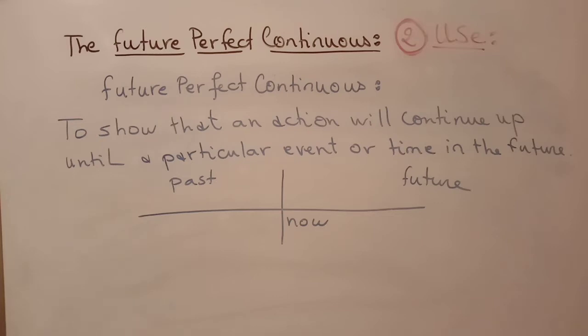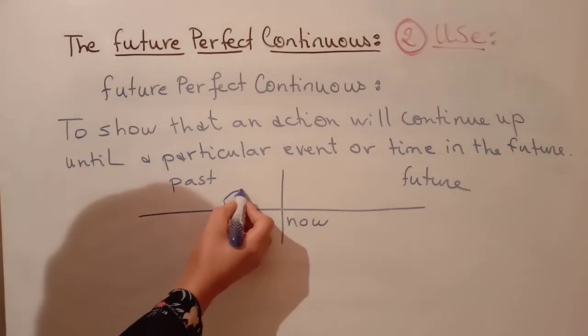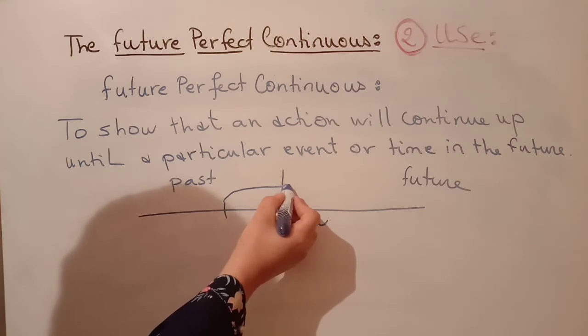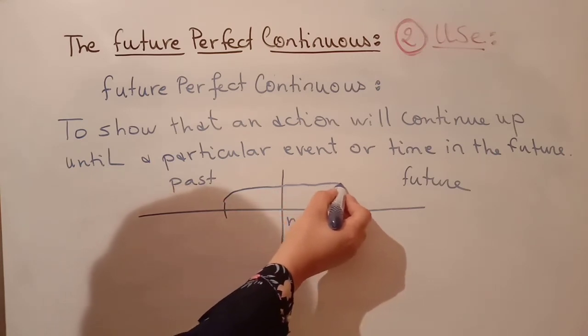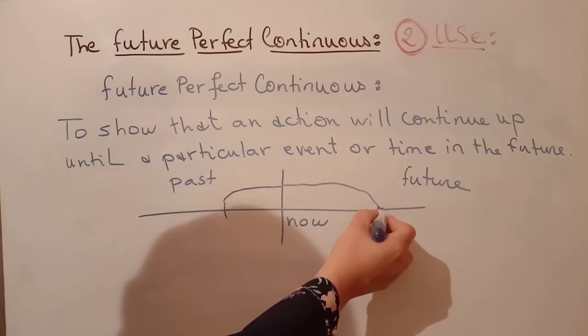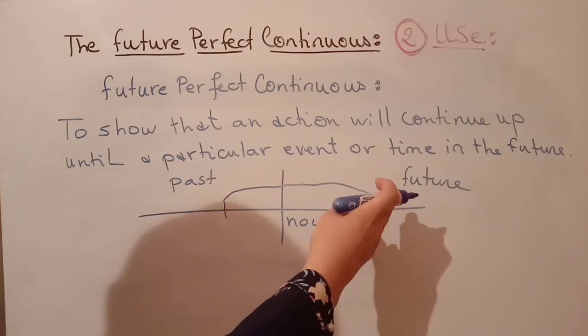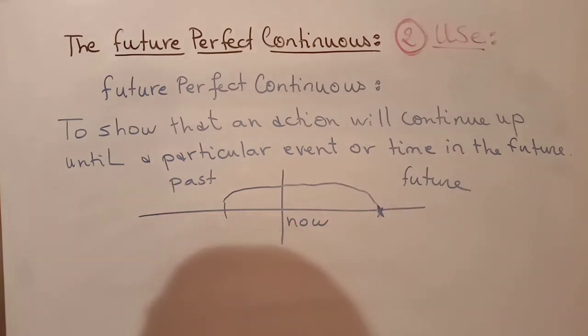That is, the action started sometime in the past or in the present or later in the future until another action takes place in the future or until a specific time in the future. Is it clear? So let's study some examples to fully understand the use of the future perfect continuous.